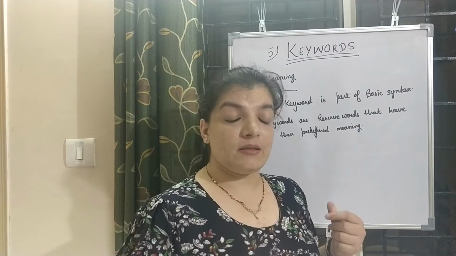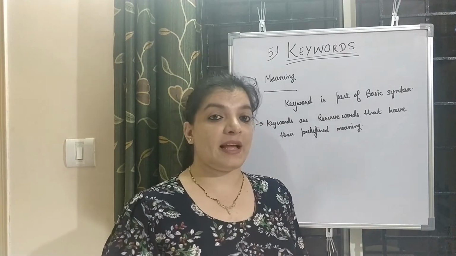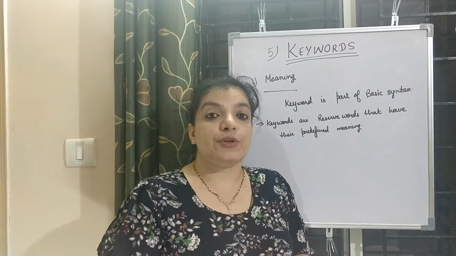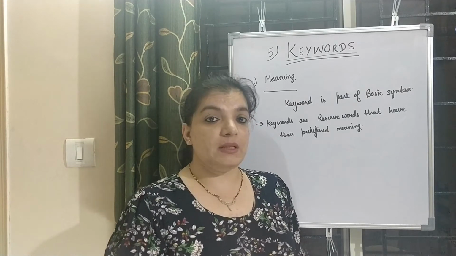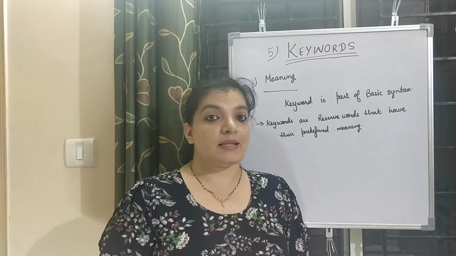One most important and common rule for all programming languages is that we cannot use a keyword as a variable name, or we cannot use a variable name as a keyword.